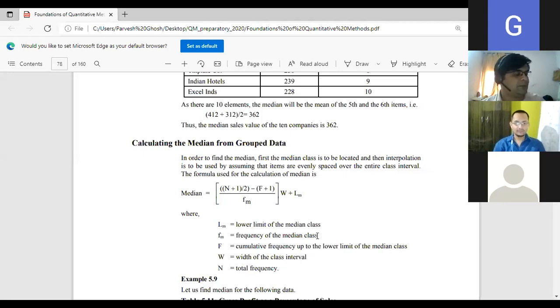Okay, so I think we need to stop here now. Any question regarding median? I hope it is clear. Yes, sir. Okay.